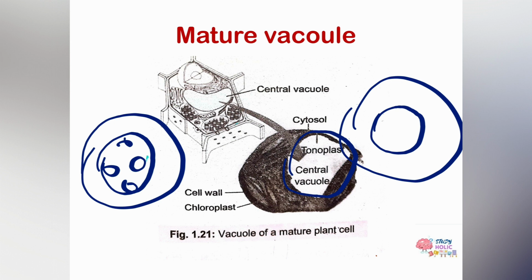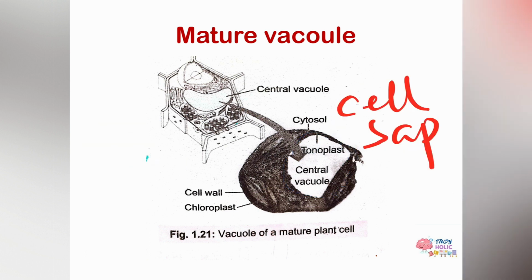And the solution in this vacuole is known as cell sap, and this cell sap is a reservoir of inorganic ions, basically potassium and chloride. Now the central vacuole basically plays two roles. It maintains the turgor of the cell and it also acts as the storehouse of the cell.